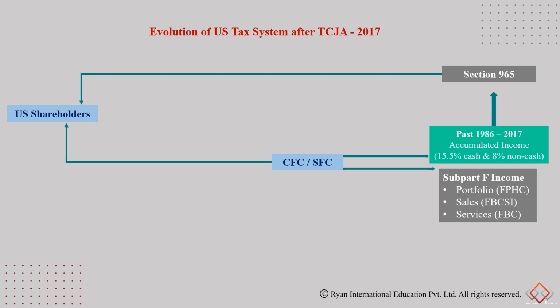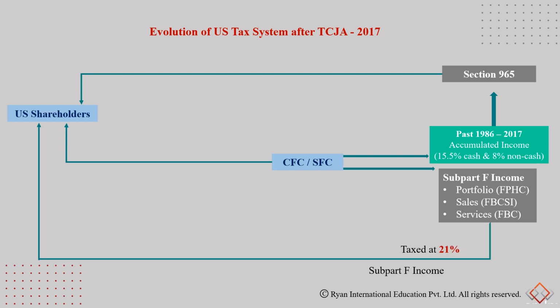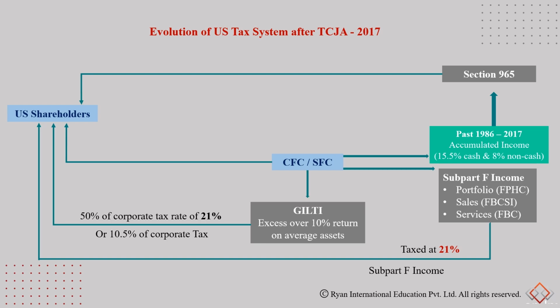And now, if the CFC or SFC generates certain subpart F income, now this could be sales income, portfolio income, or services income, they need to pay 21% tax on this subpart F income. Now we also have GILTI taxes. Now these are for companies which would shift intangibles outside the US and generate revenues outside the US, eroding the US tax base. So there would be a 10.5% corporate tax on any excess profits over 10% of their average assets.